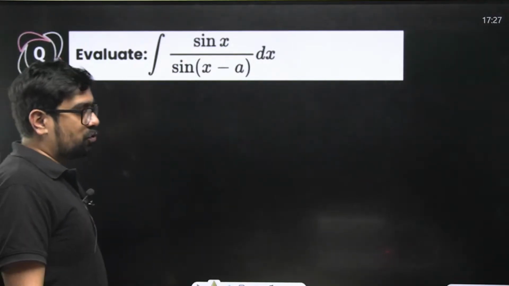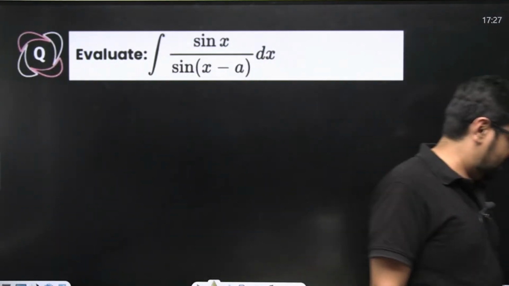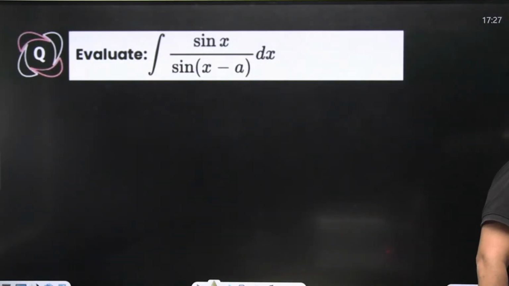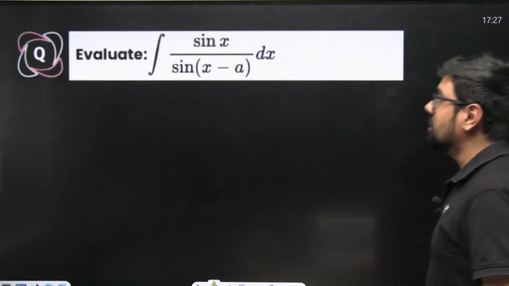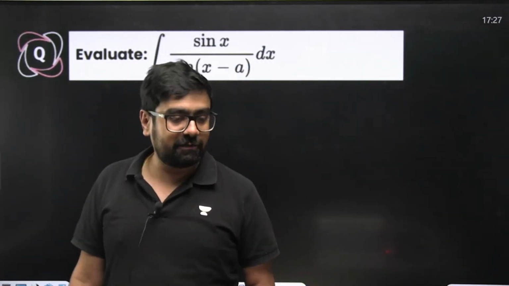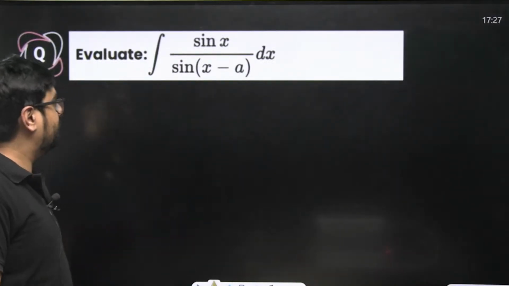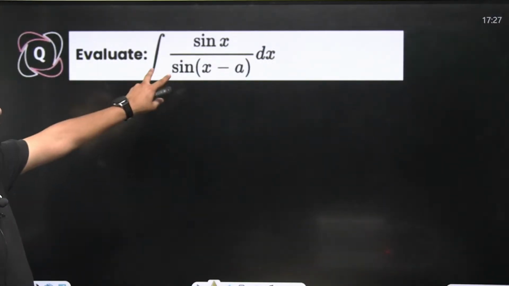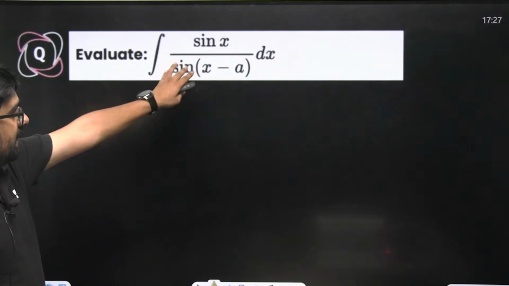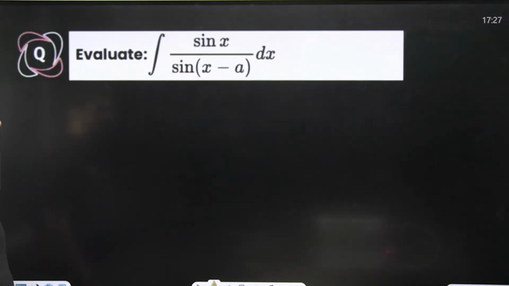So to be able to solve faster, look at this question: integral of sine of x upon sine of x minus a. Is this in standard format? Any standard format do you know about this? No. What is the problem? This sine of x minus a in the denominator is the problem. Correct?